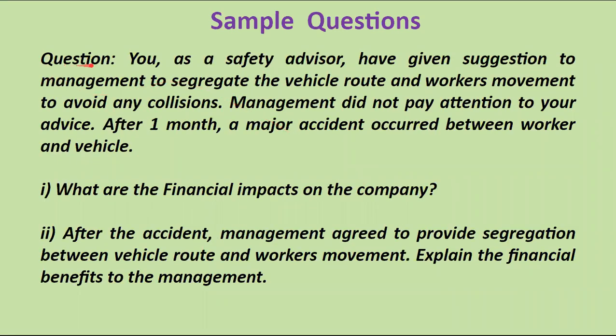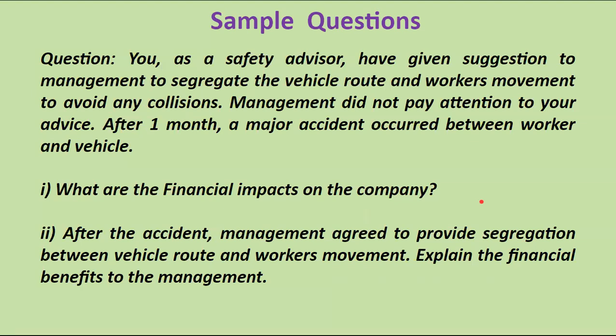We can see another question. You, as a safety advisor, have given a suggestion to management to segregate the vehicle route and the workers' movement to avoid any collision in a warehouse. Management did not pay attention to your advice, and after one month a major accident occurred between a worker and a vehicle. The question asked is, what is the financial impact on the company?